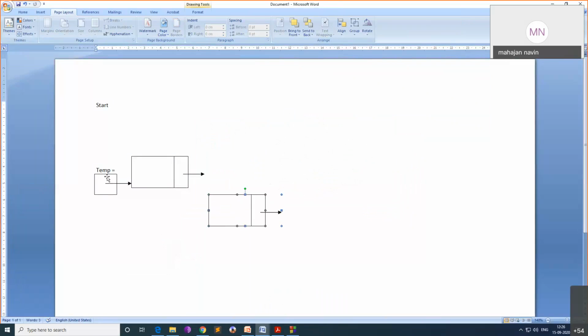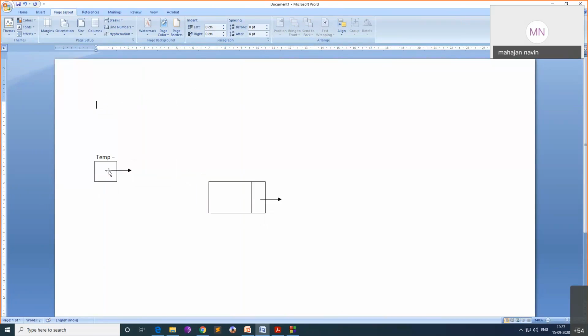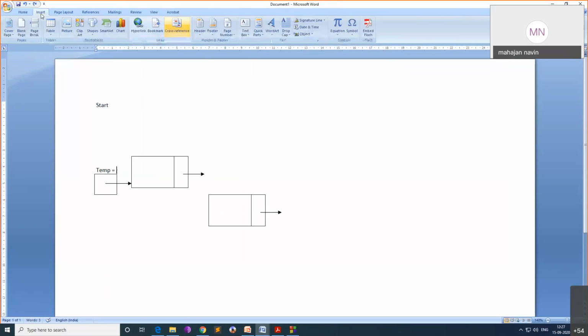Now start is pointing here, to the first node.